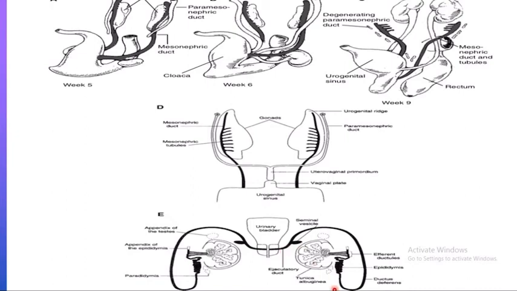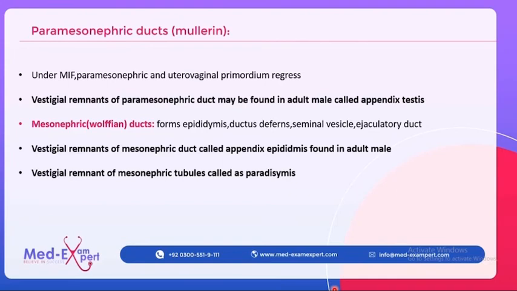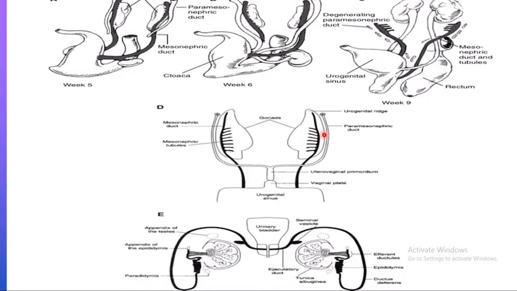So let's repeat. The mesonephric or the Wolffian duct forms the epididymis, ductus deferens, seminal vesicle, and the ejaculatory duct.